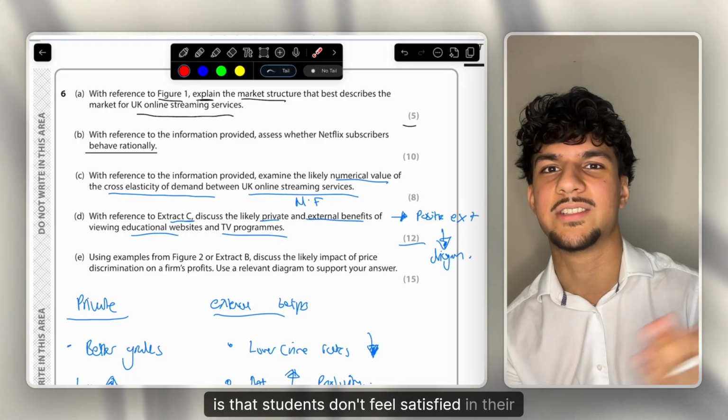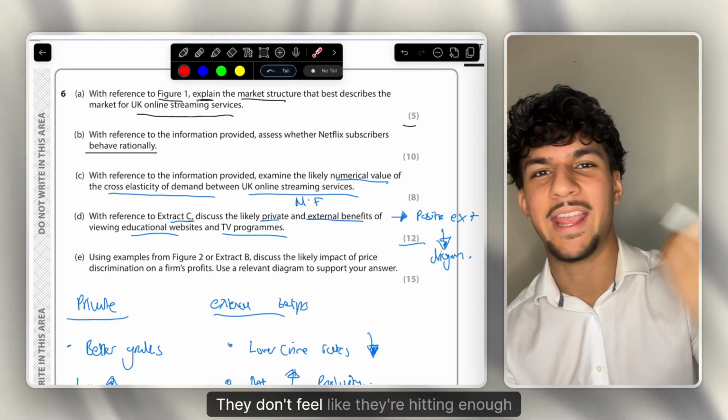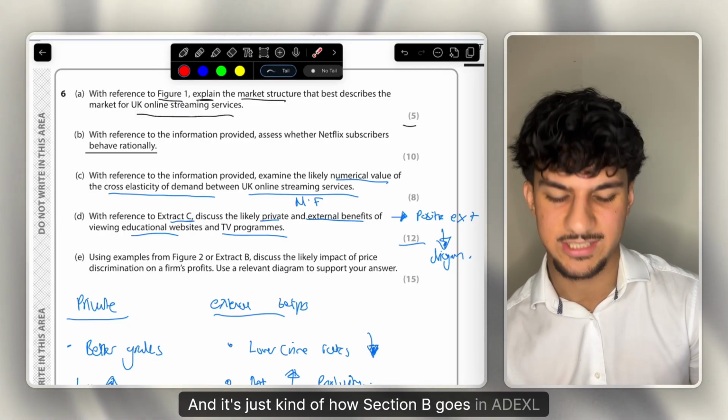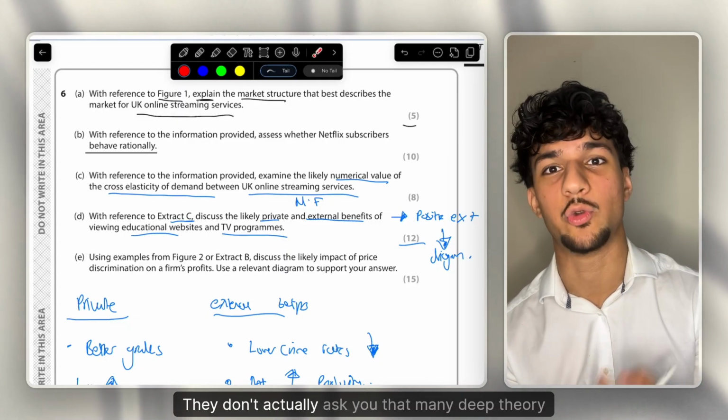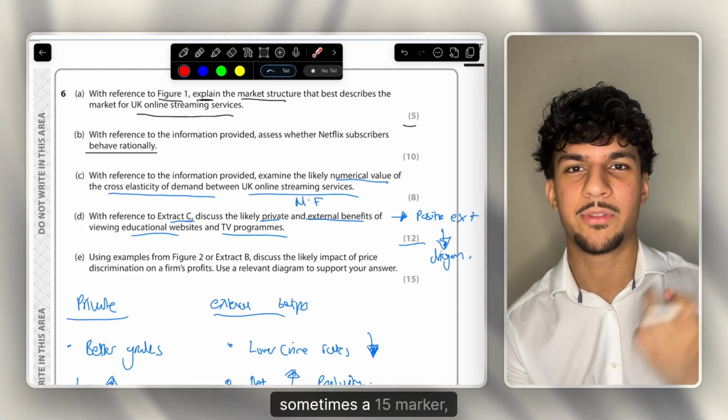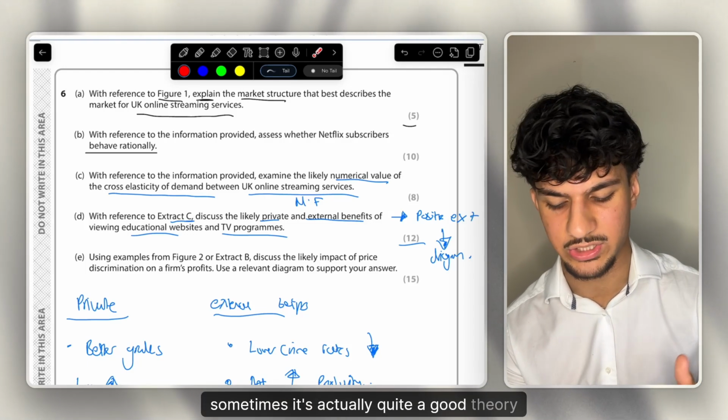feel satisfied in their answers. They don't feel like they're hitting enough economics marks. And it's just kind of how Section B goes in Edexcel Economics. They don't actually ask you that many deep theory questions, besides sometimes a 15 marker. Sometimes it's actually quite a good theory question. But